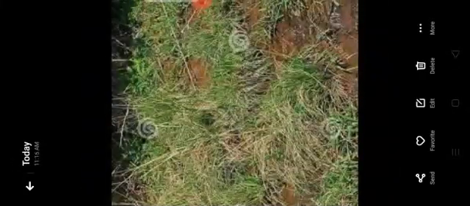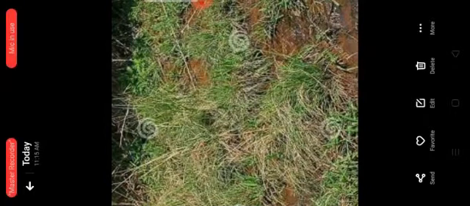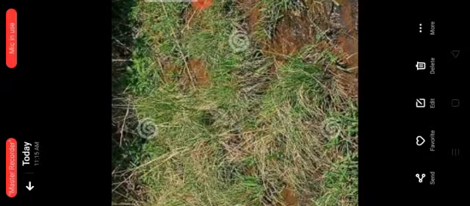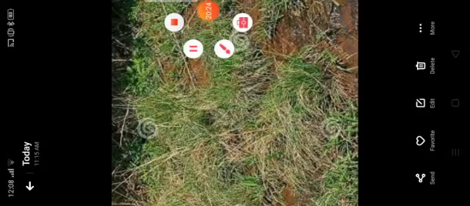The last one we can see is marshy soil. Already we said that during the rainy season the land is submerged in water. Then when the water recedes, some kind of cultivation can be done. So this is an example for marshy soil. So these are the different types of soil.